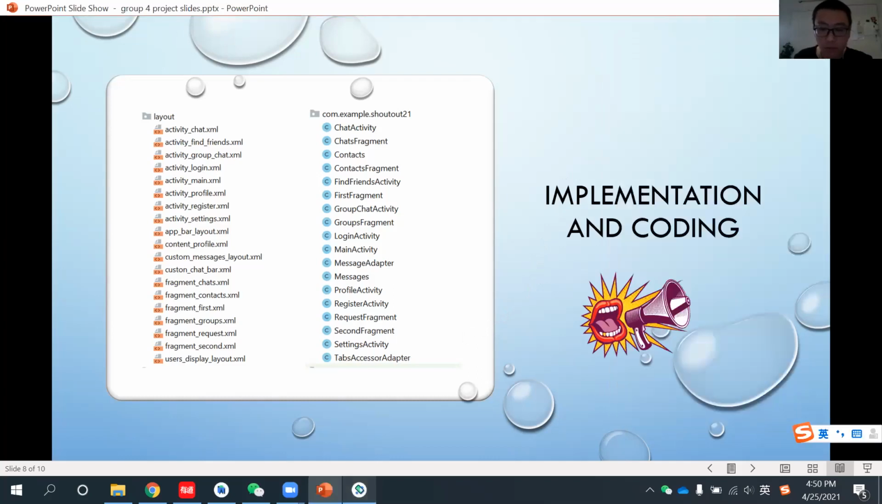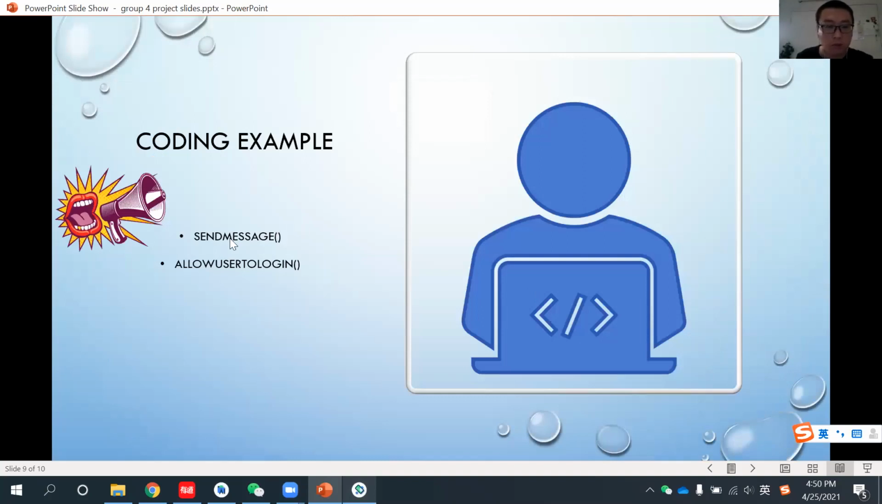These are all the modules we have, the architecture and structure of our application. One last thing, I will give you an example of our coding. Here I will give two controllers, or you can say two methods. These are very important methods. Firstly, sending messages. Secondly, allowing users to log in. These two are very important methods.